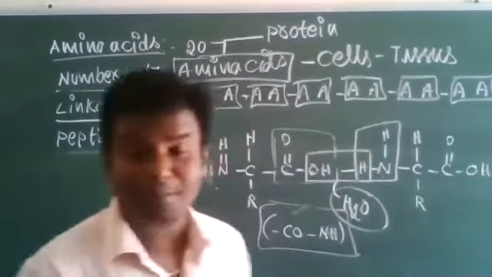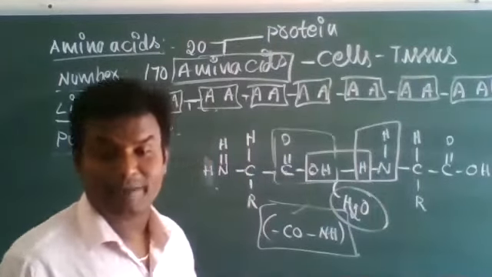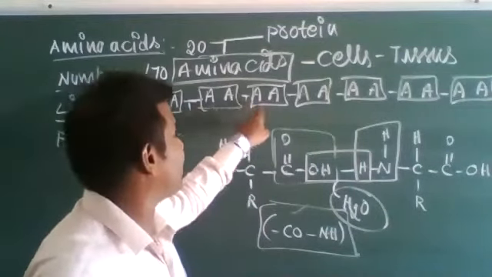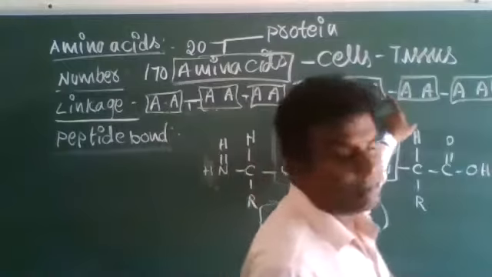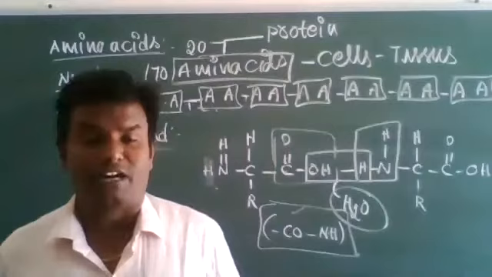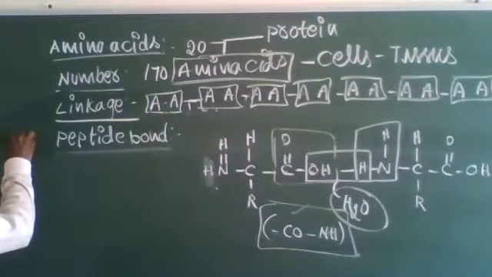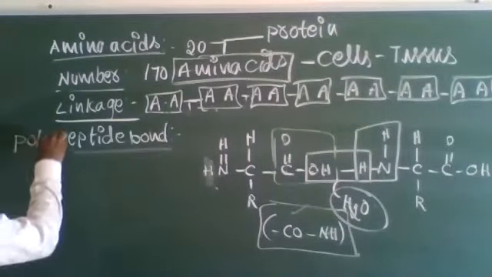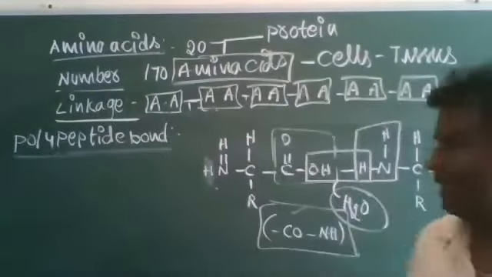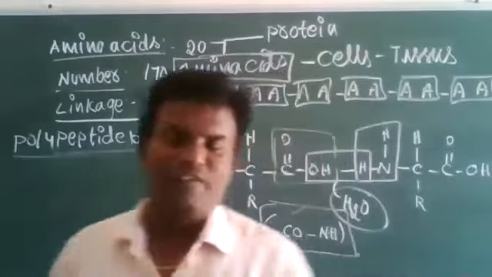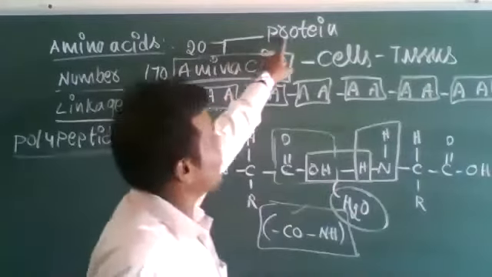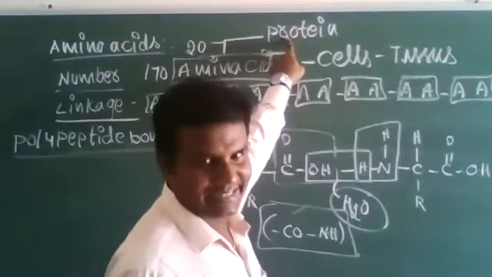Like this, a number of peptide bonds are formed between amino acids. Between these two, one peptide bond; here one peptide bond, and so on. In such a way, a number of peptide bonds are formed. Those are called polypeptide bonds. Many of these together form a long protein chain.